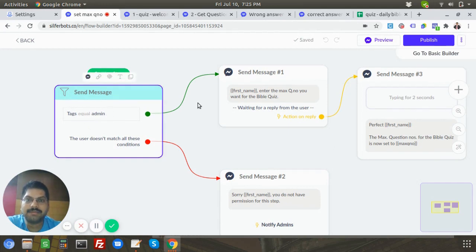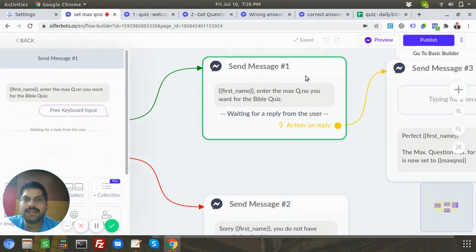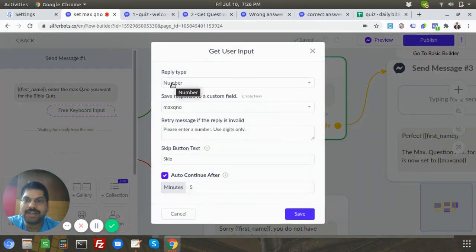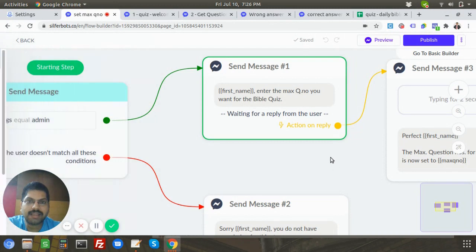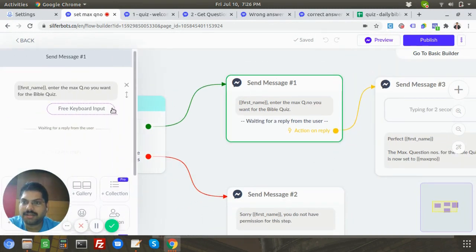If I'm an admin, yes, then it will say, Deepak, enter the max question you want, right? It's a user input block. And then I'm going to store it as a number in max Q number, that's a bot field. I also have a skip button so that in case I change my mind, I can skip that. So one thing I can do is actually modify this a little bit.